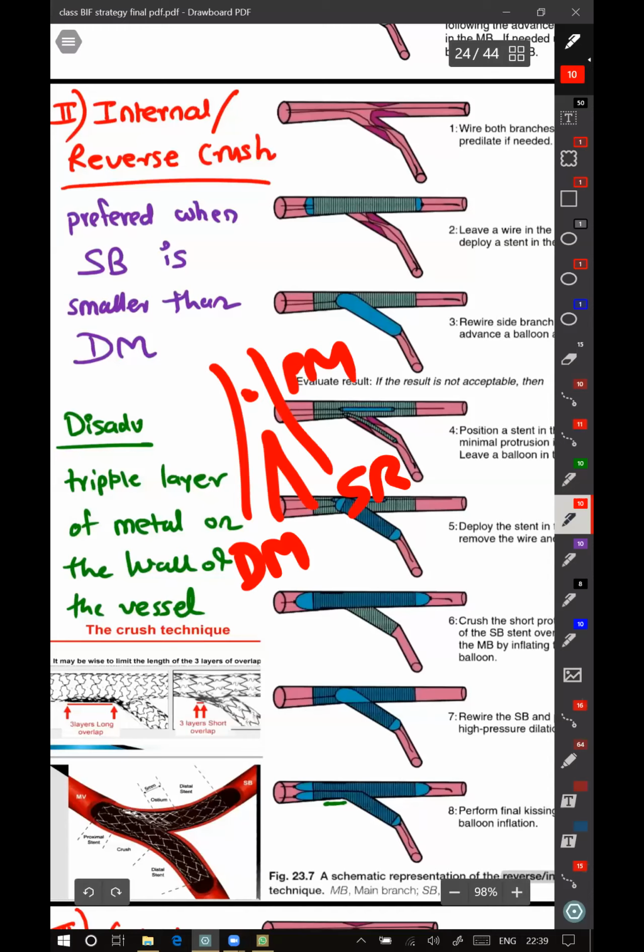I'm comparing these two. If these two are equal, you do Q-load. If the side branch is smaller than the distal main, you do internal crush. That's what I'm doing.